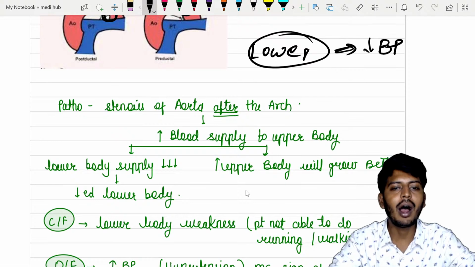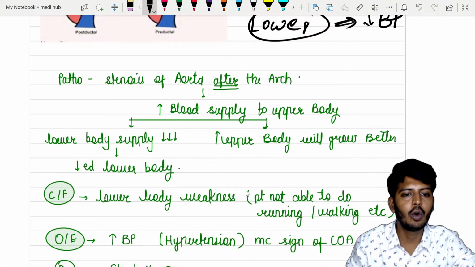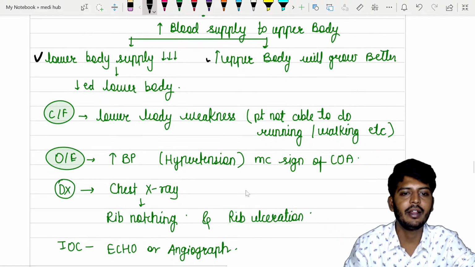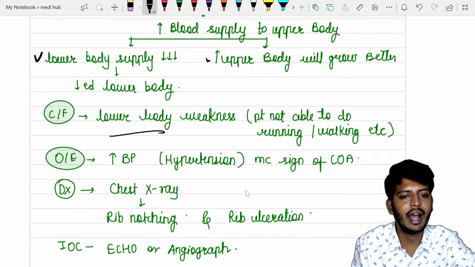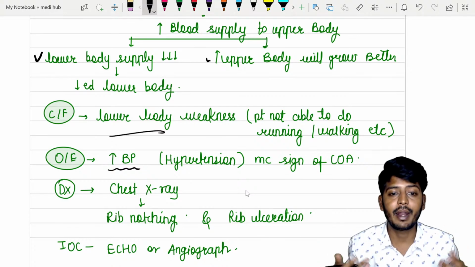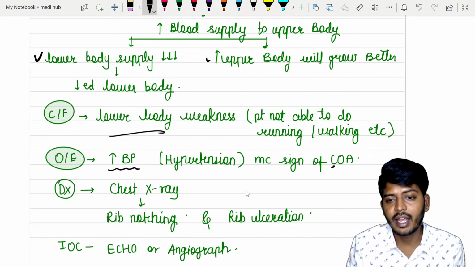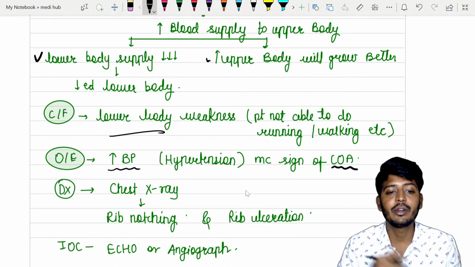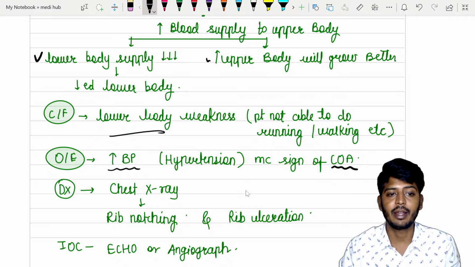Okay. So after the arch, there is a stenosis. So lower body will have less blood supply, upper body will have more blood supply, and because of that lower body weakness, and on examination, increase BP in the upper arm. Hypertension is the most common sign of coarctation of aorta. So बच्चों को कब पता चलेगा? Hypertension के time पे.